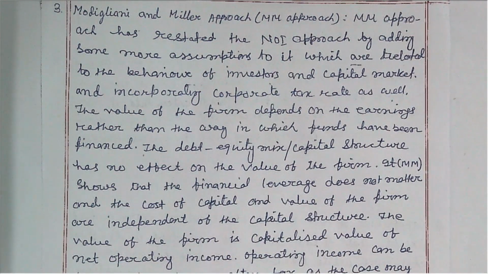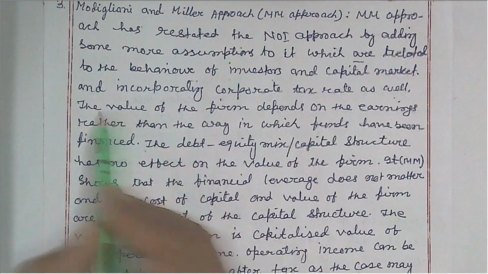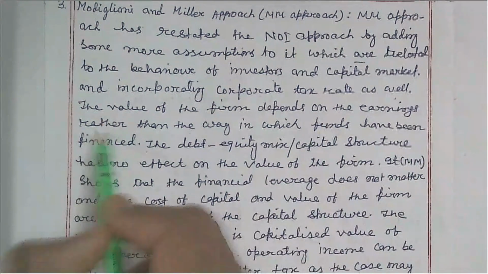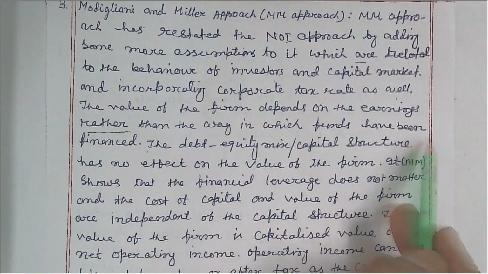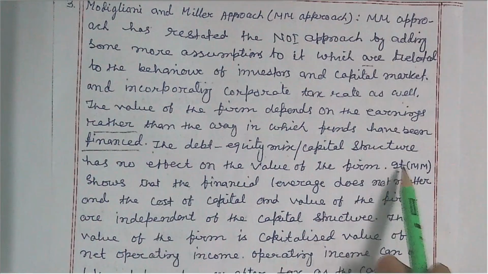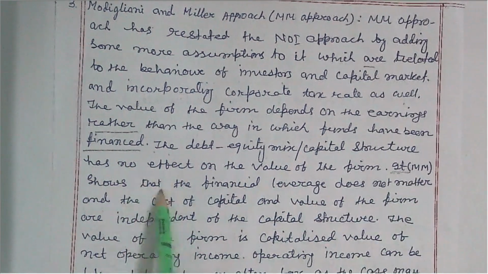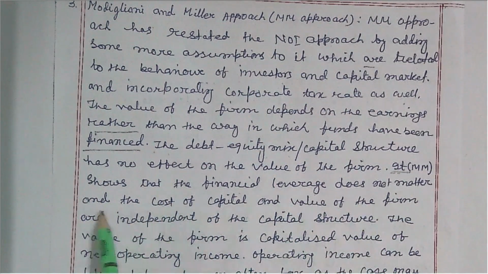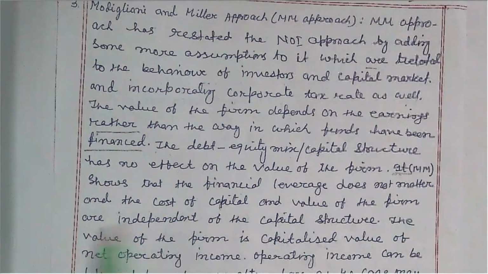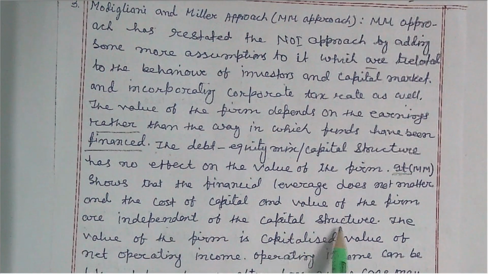So this is a restatement of the NOI approach, meaning that this approach also uses the model of the NOI approach with some extra assumptions added to it, and that is why it is restated. This theory also says that the value of the firm depends on the earnings rather than the way in which funds have been financed. The approach shows that the financial leverage does not matter, and the cost of capital and the value of the firm are independent of the capital structure.